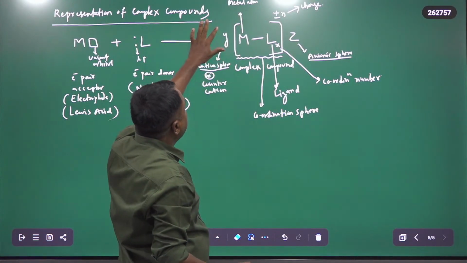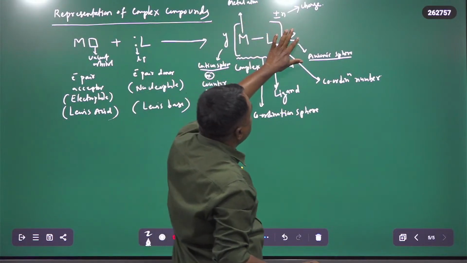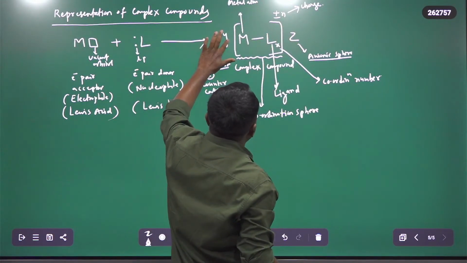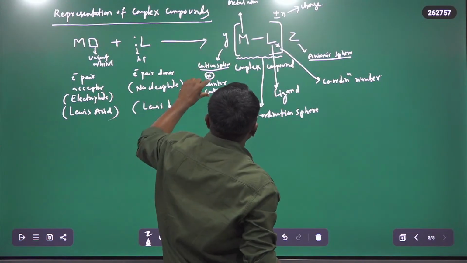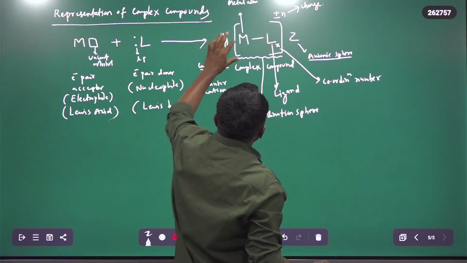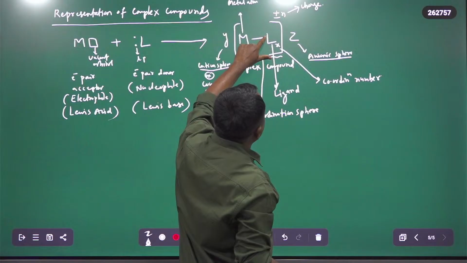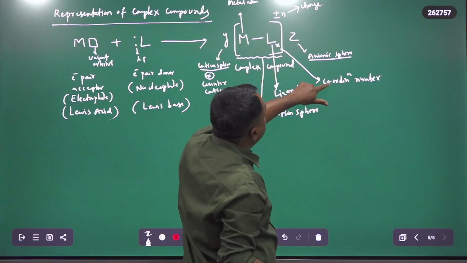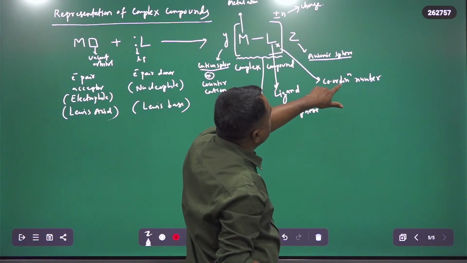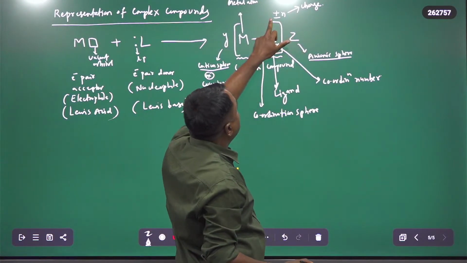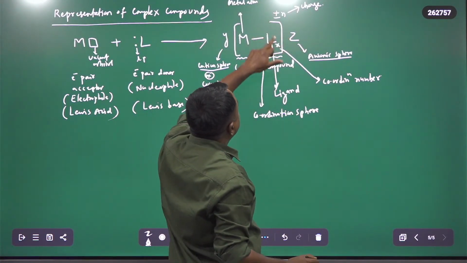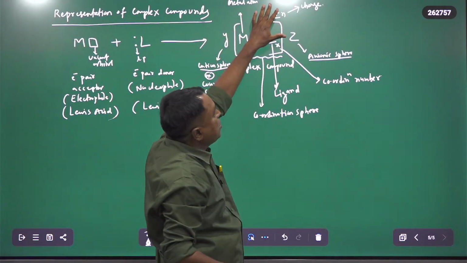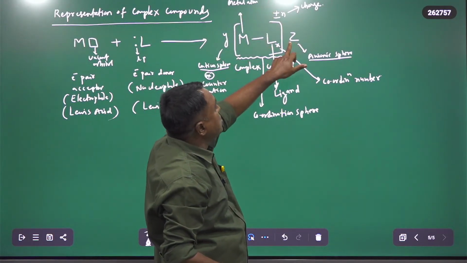Before the square bracket, this is the cationic sphere. After the square bracket, we have the anionic sphere, and this is the cation, this is the anion. This cation is nothing but the counter cation. And this is the metal atom. L is the ligand. X is the number that represents the coordination number, and this is the charge present on the complex compound, and Z is the anion.